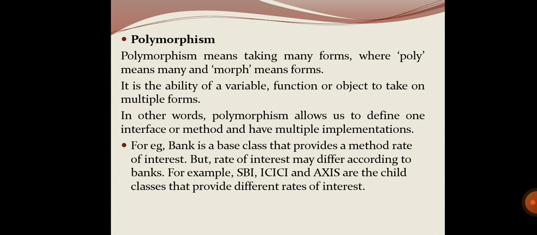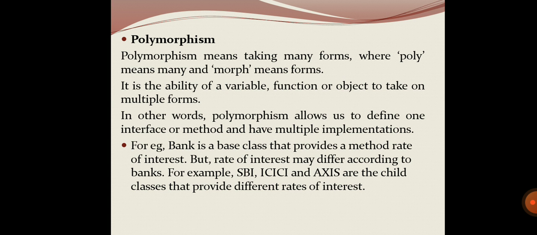Next is polymorphism. Poly means many, morph means form. So a single code to which various data can be applied and we can get the solution. See the example they have given, a bank.